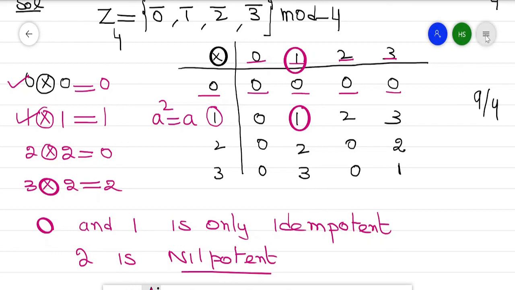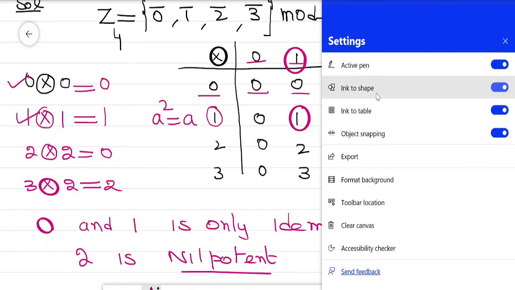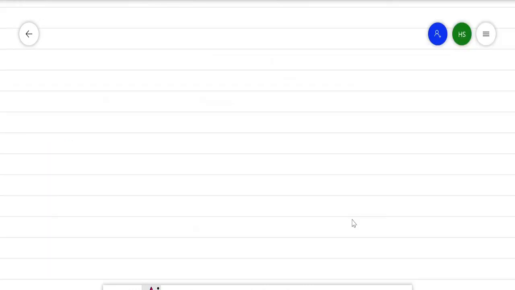So this is a nilpotent, as well as this value is a idempotent. Now this is a simple question that we learn from that. Now next definition is characteristic of a ring.